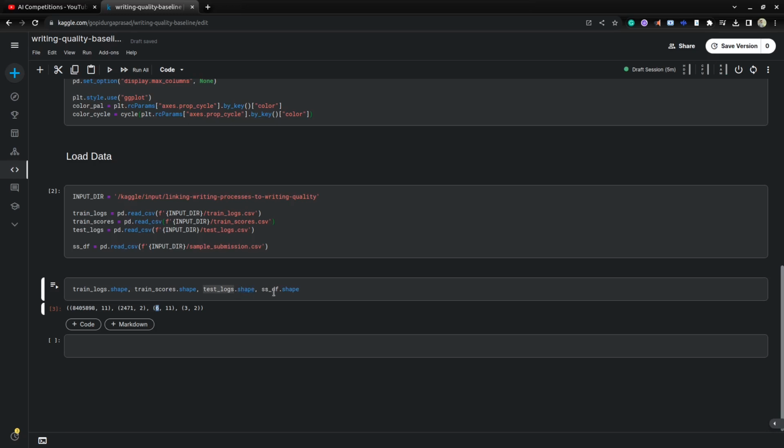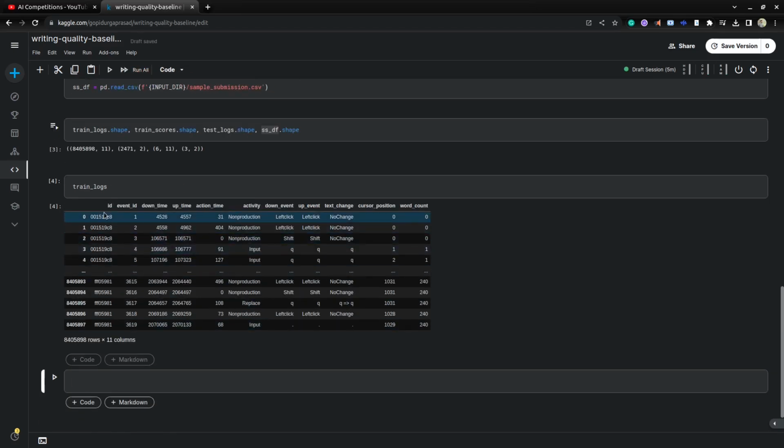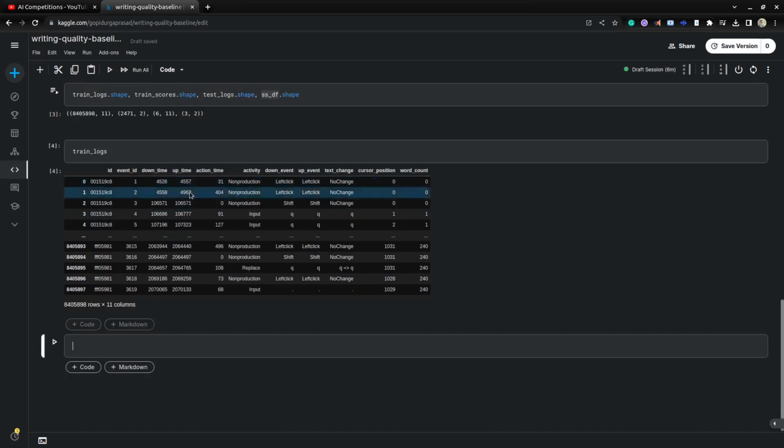If you see the sample submission, they have provided 3 rows. We'll see the train logs first. So here you can see the train logs. In train logs they have provided ID, event ID, downtime, uptime, action time, and also activity, down event, up event, text change, cursor position and word count. So this is the training data they have provided.